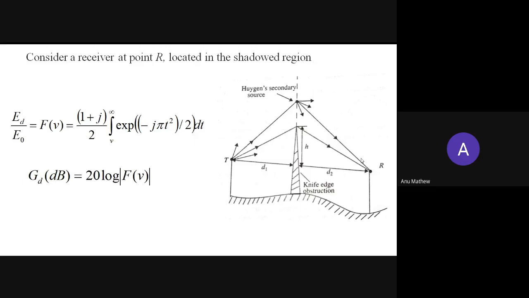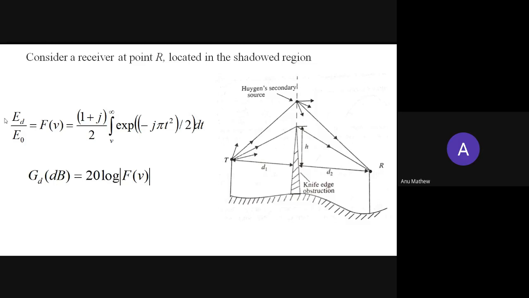The electric field of the knife edge diffracted wave is represented as ED. Then we can write the relation as ED divided by E naught, where E naught is the electric field propagating through the line of sight direction.